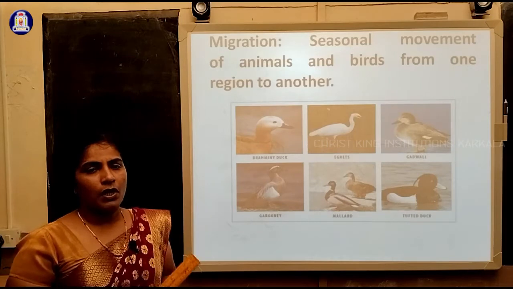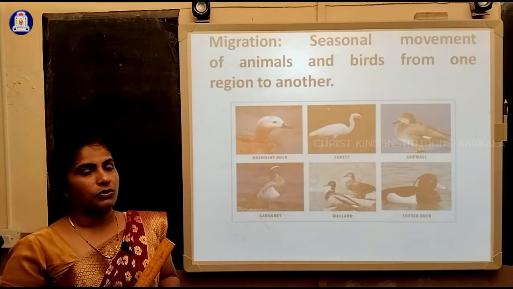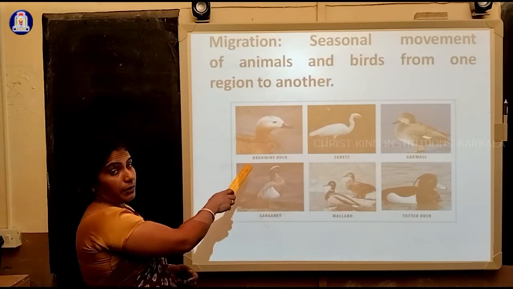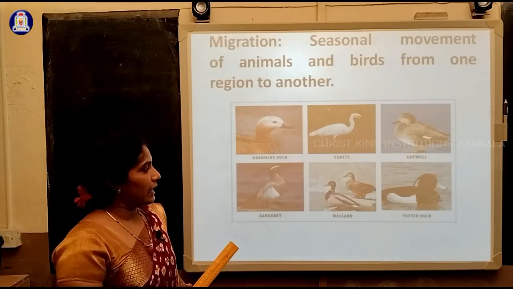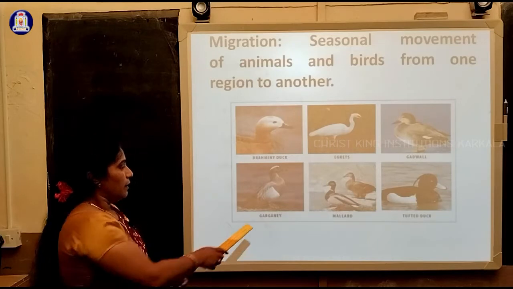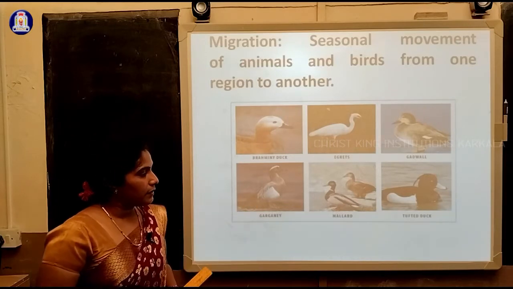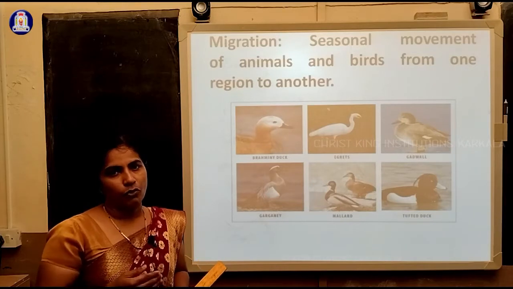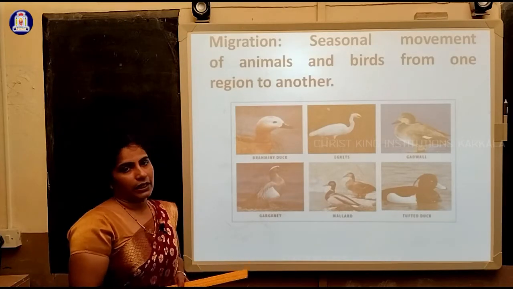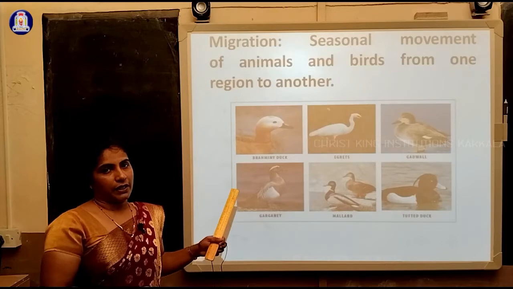Maximum we can observe in birds, though it happens in animals also. Examples are Brahminy duck, egrets, gadwall, garganey, mallard, tufted duck. Only these? No, there are many more, but this is just for our reference.